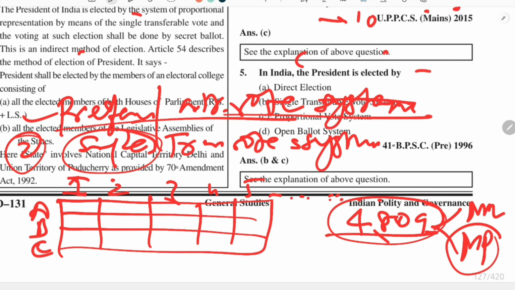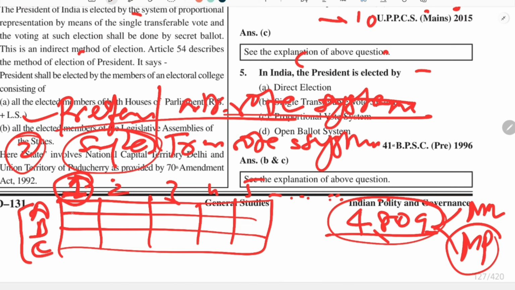In the similar way, all these persons will vote for three candidates. Suppose the first person comes to give a vote, he has to vote for these three persons according to his or her preferences.